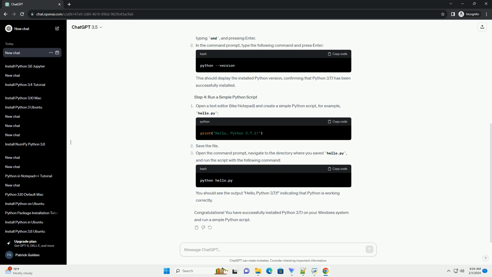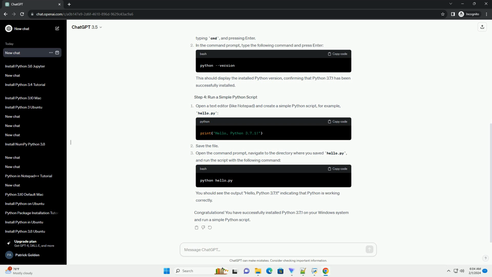Scroll down to the Files section, and under the Version column, locate the link for Windows x86-64 executable installer if you have a 64-bit system, or Windows x86 executable installer for a 32-bit system. Click on the appropriate link to download the installer.